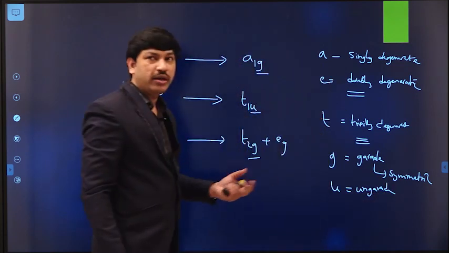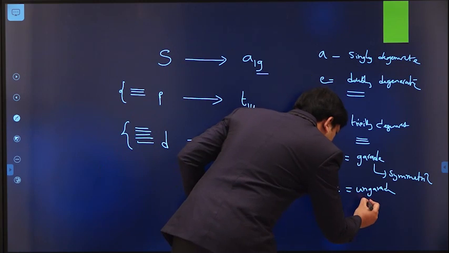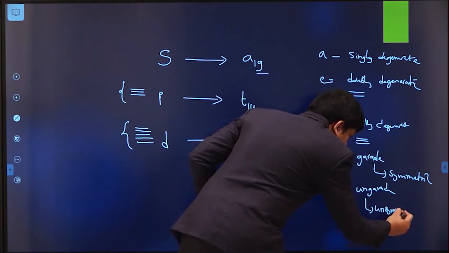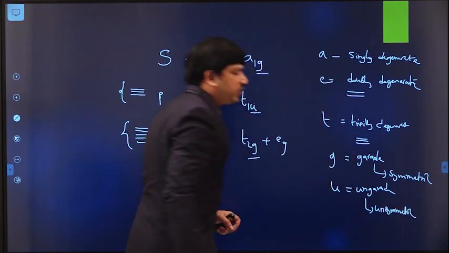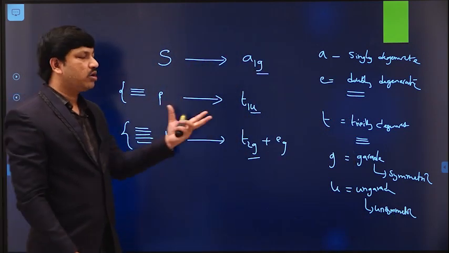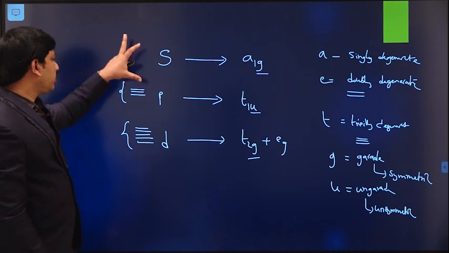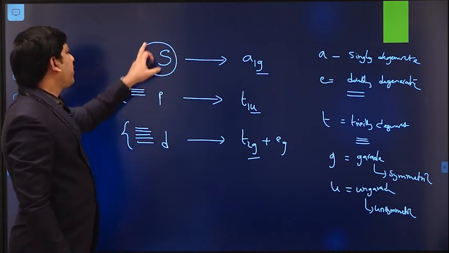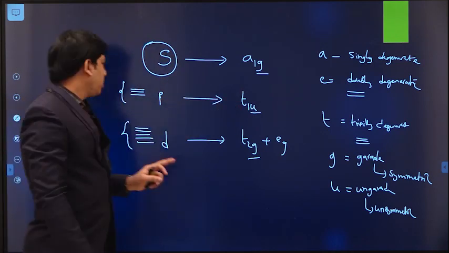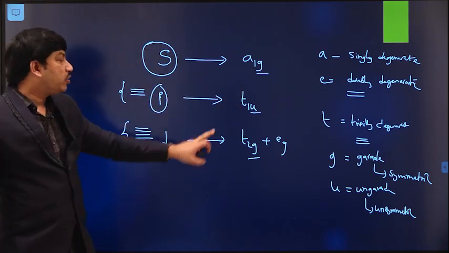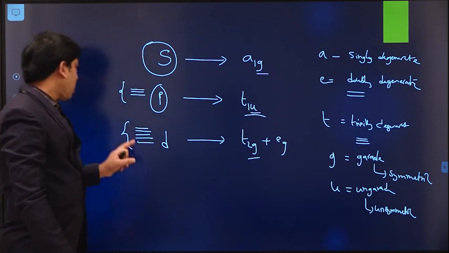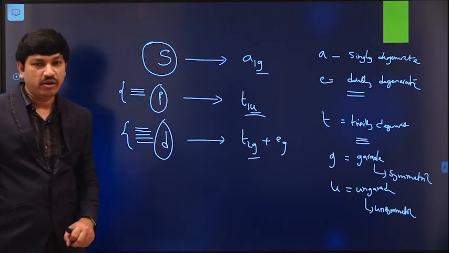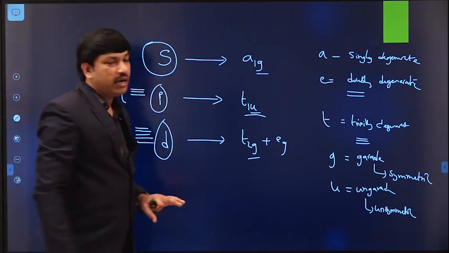U means ungerade. That means unsymmetric in nature, not asymmetric in nature. So according to symmetry group theory, s orbitals always transform into A1g symmetry, the 3 p orbitals transform into T1u symmetry, and the 5 d orbitals transform into T2g plus Eg symmetry. So this is for the metal center.